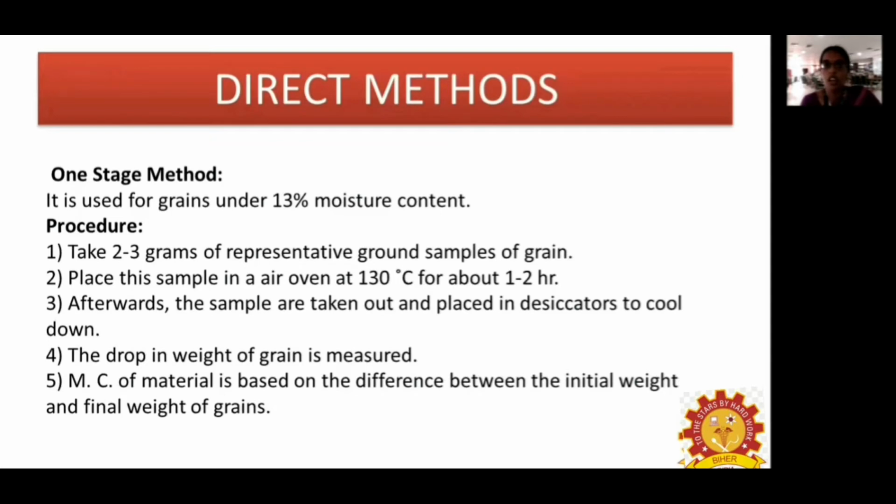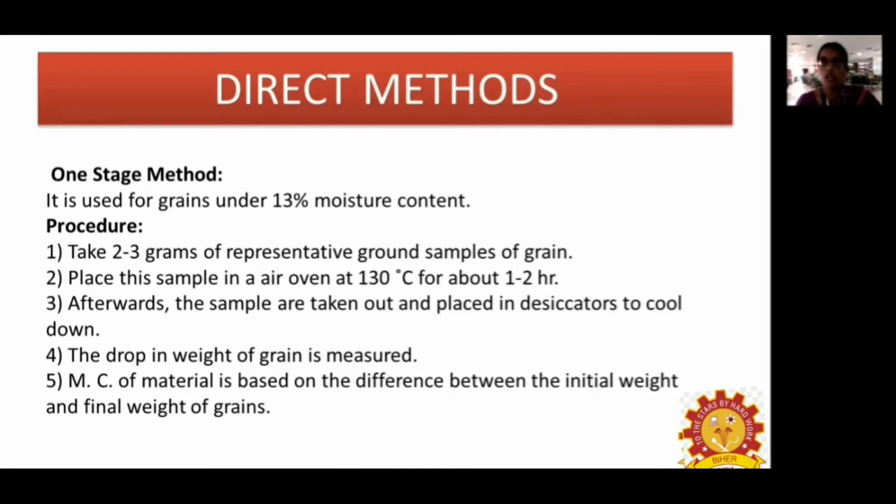Okay. So the first direct method is the one-stage method, that is the hot air oven method. Here we use it for grains which have up to 13% moisture content. We take 2 to 3 grams of the grain sample and place it in an oven at 130 degrees Celsius for about 1 to 2 hours. Afterwards, we take the sample out and keep it in a desiccator.